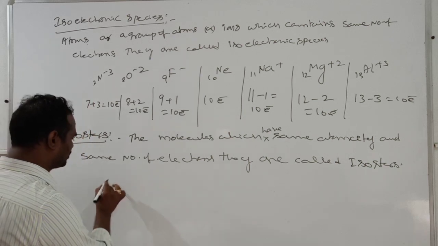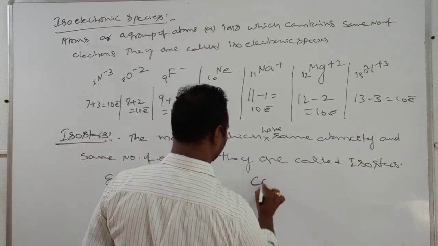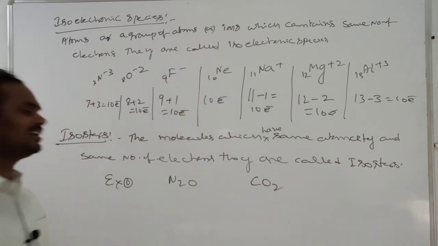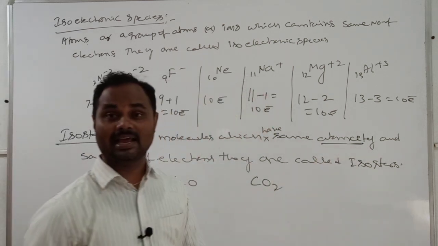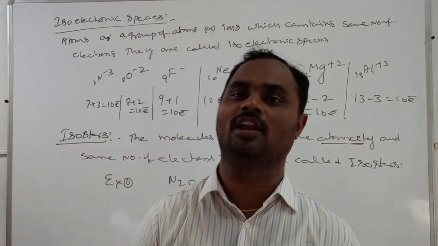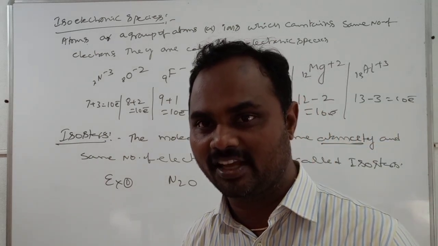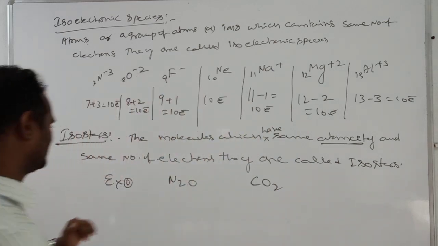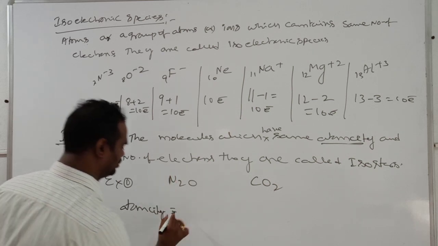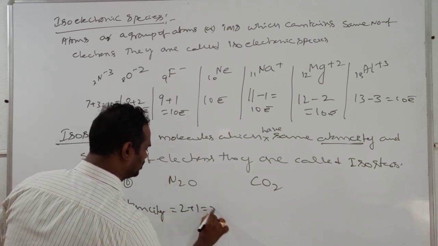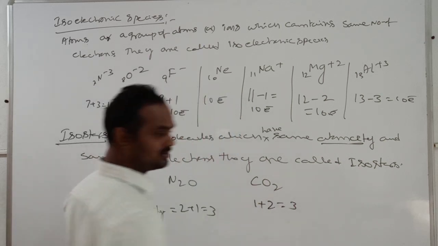One example I am going to give for these isosters: N2O and CO2. Sir, look here. First, what is atomicity? This meaning you should know. The number of atoms present in each molecule is called atomicity. Now see here, atomicity: 2 nitrogen plus 1, total 3. Here 1 carbon plus 2 oxygen, total atomicity 3.